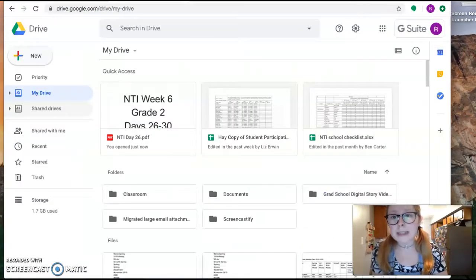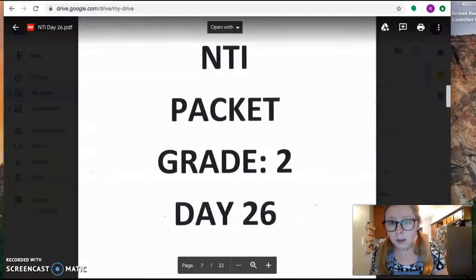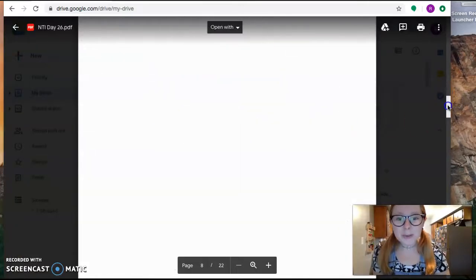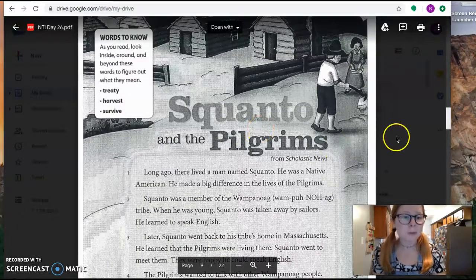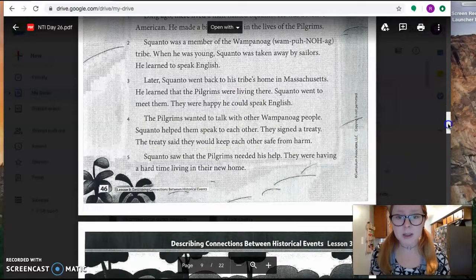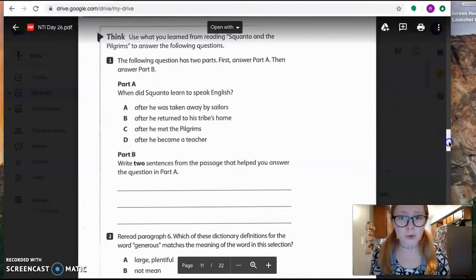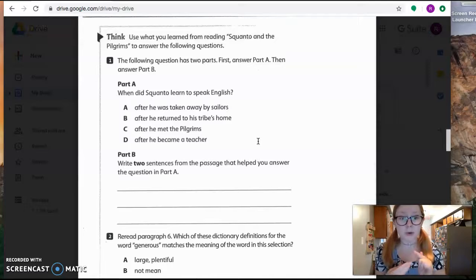So when you go to your packet today, you're going to be reading about, if I can get it to come up. Okay, there we go. So what you're going to be reading about today is Squanto and the Pilgrims. So his name is Squanto, and the Pilgrims were a group of people that sailed to our country before it was our country to start a new life where they could practice their religion without being persecuted. And Squanto was a Native American. And when you read this story, you're going to have some questions afterward asking why or what happened. So they're all going to be about sequence of events or the cause and effect.